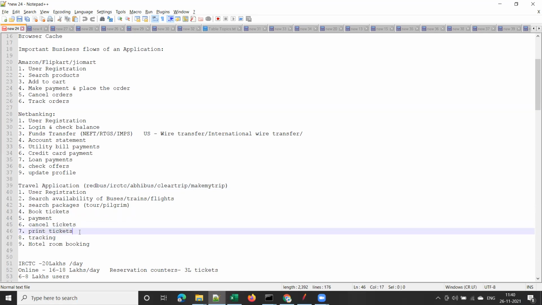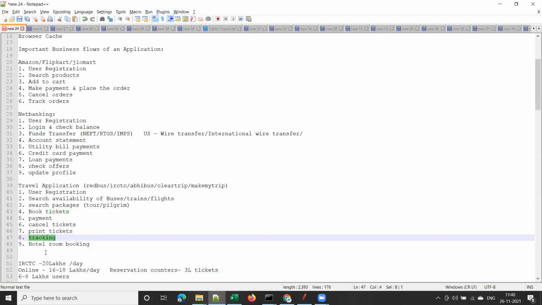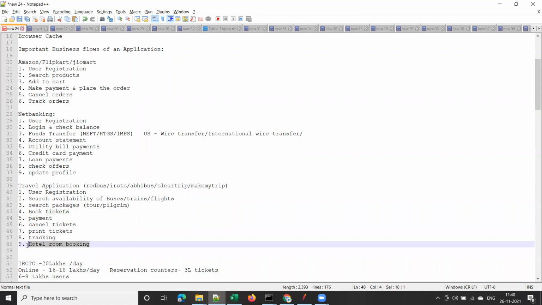We'll cancel tickets, and we may print tickets. Of course, nowadays SMS is enough, right? Nowadays you are showing a ticket or a message. And tracking the bus, and then hotel room booking. So these are the critical business flows for travel applications.